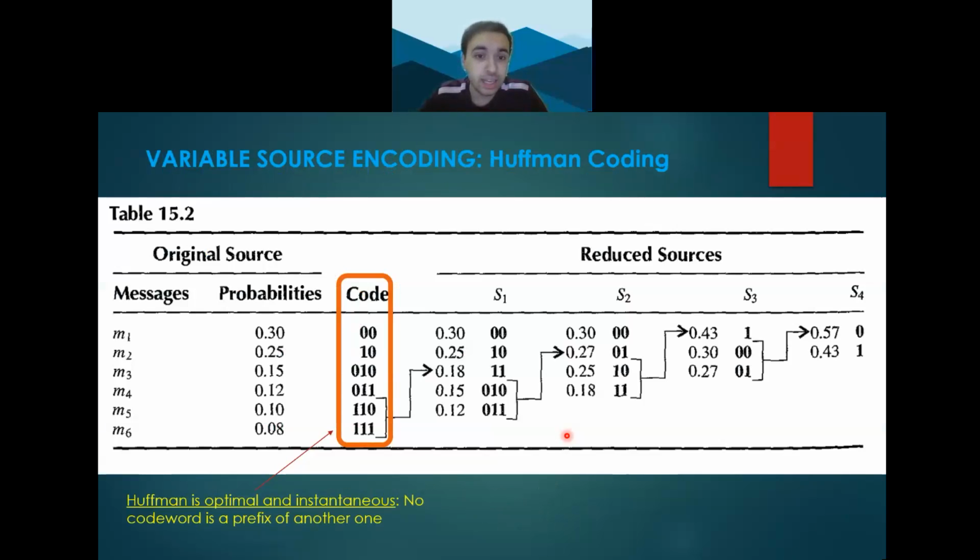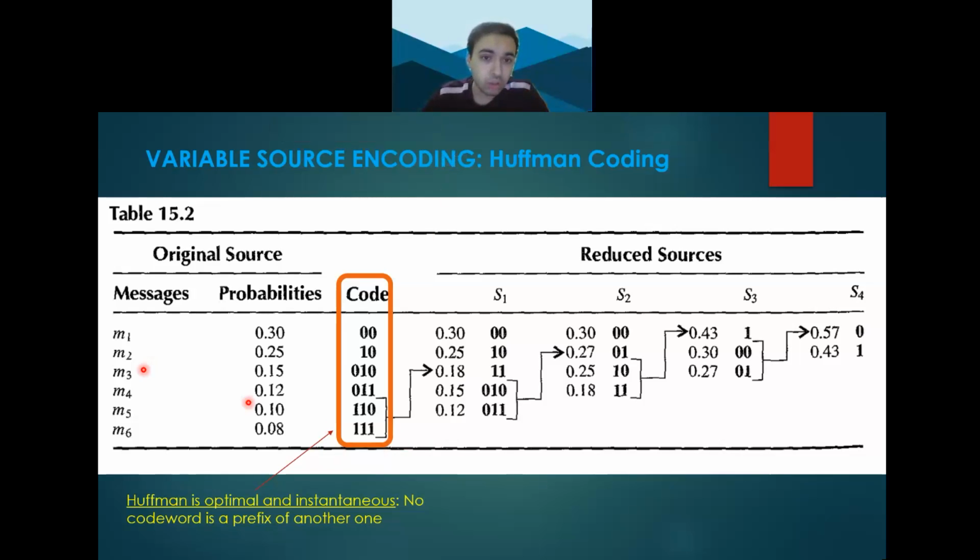Moving on, the second and more reliable method in performing source encoding is known as variable source encoding, which revolves around the concept of allocating more bits for messages with less probability. The reason why more bits are assigned to them is primarily because they have higher uncertainties to them. A well-known technique for variable source encoding is known as Huffman encoding.